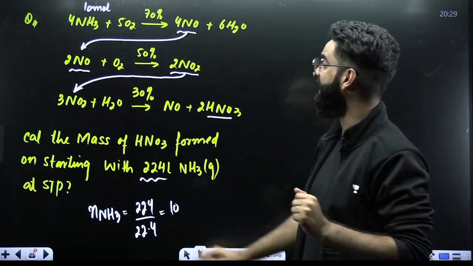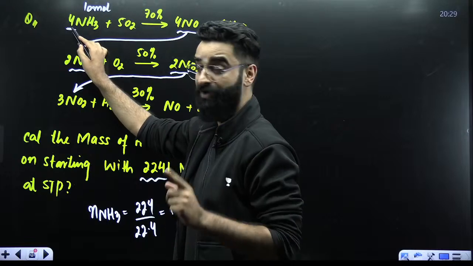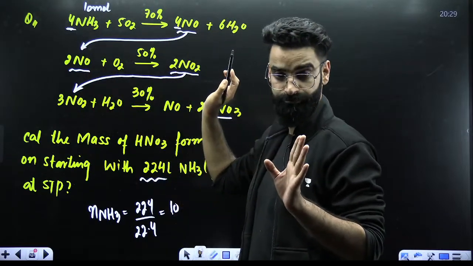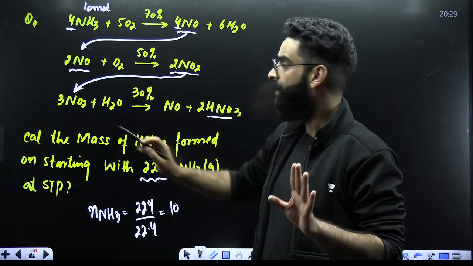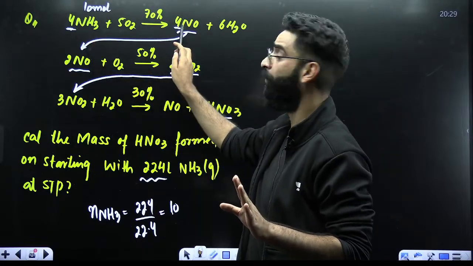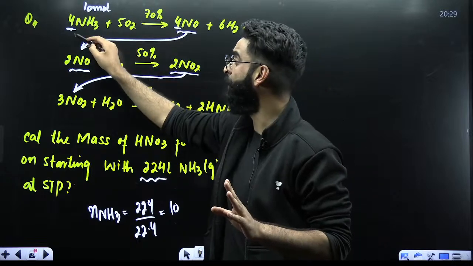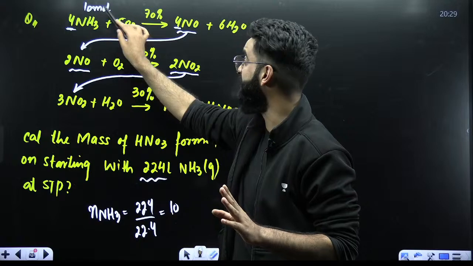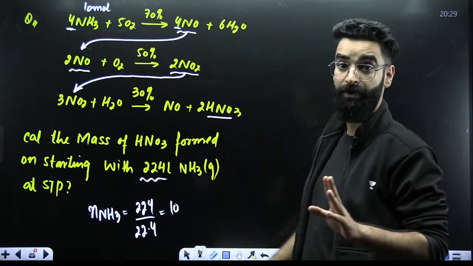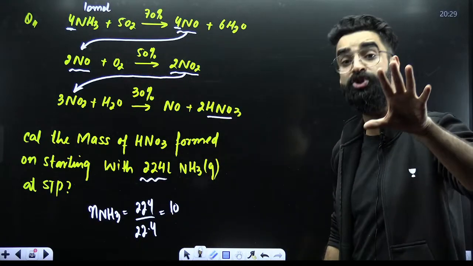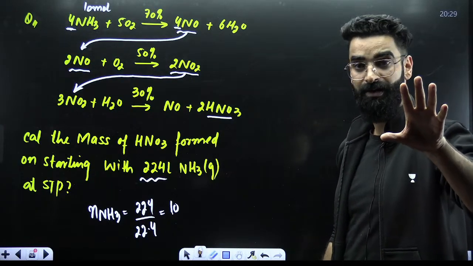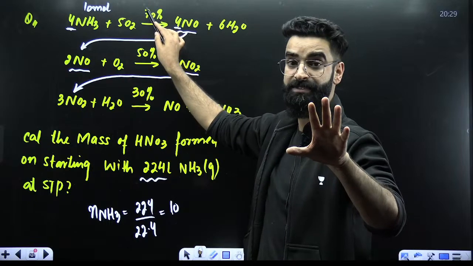Now, stoichiometry is telling me that 4 mole NH3 should produce 4 mole NO. So 1 mole NH3 should produce 1 mole NO, and 10 moles of NH3 should produce 10 moles of NO. But what is the yield of the reaction? 70%.